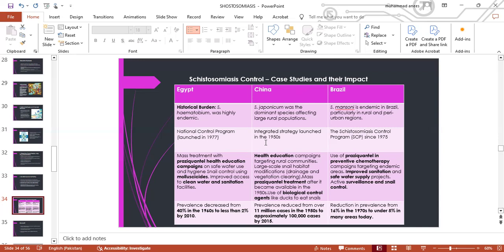Similarly, in China, a similar program was launched in the 1950s, where health education, use of praziquantel, and biological controls were used, and cases reduced from over 11 million in the 1950s to approximately 1 lakh cases by 2015. Similarly, in Brazil, a control program was launched in 1975, comprising similar steps, and the prevalence reduced from 16% in the 1970s to under 5% in many areas today.